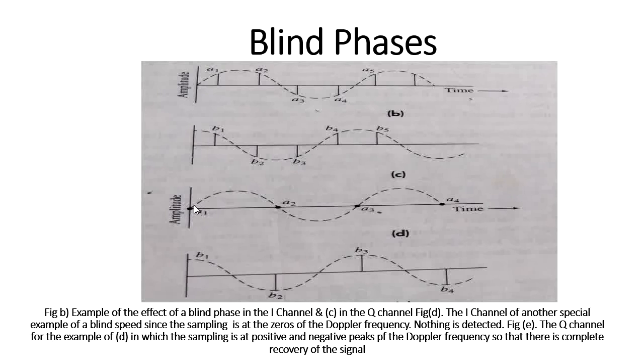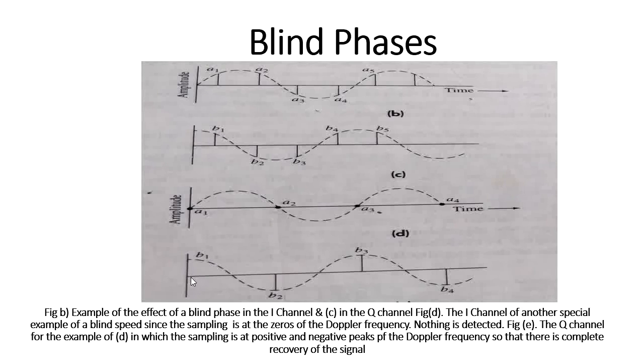A1 becomes 0. We call this a blind speed. Similarly, if I sample at twice the pulse repetition frequency, the A2 sample is 0. This is the value I am getting in the in-phase component. But how can I recover the signal of the Doppler frequency?